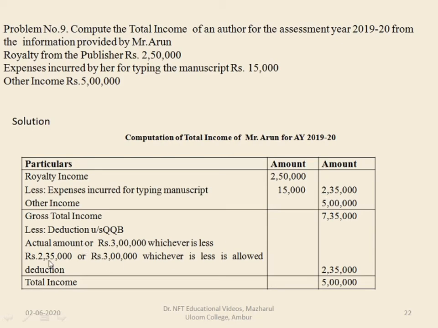So here 2,35,000 or 3 lakhs, maximum extent is 3 lakhs. Whichever is less is allowed as deduction. So 2,35,000 or 3 lakhs, whichever is less, is 2,35,000. From his gross total income of 7,35,000, if you deduct 2,35,000, you get the total income of rupees 5 lakhs.